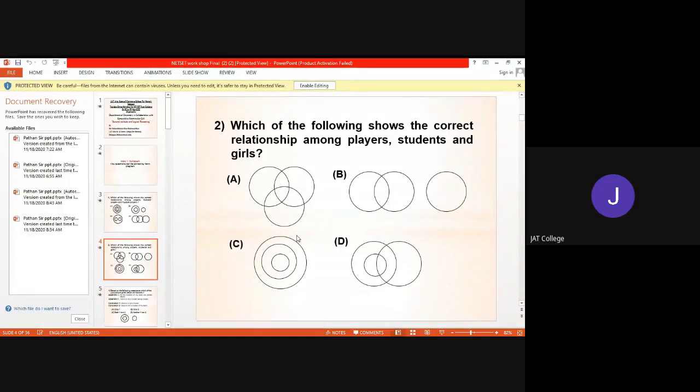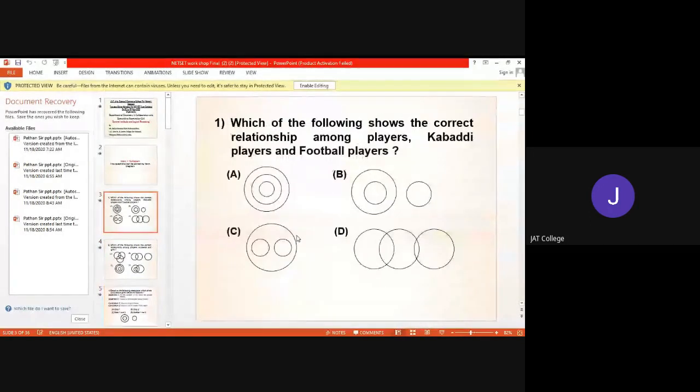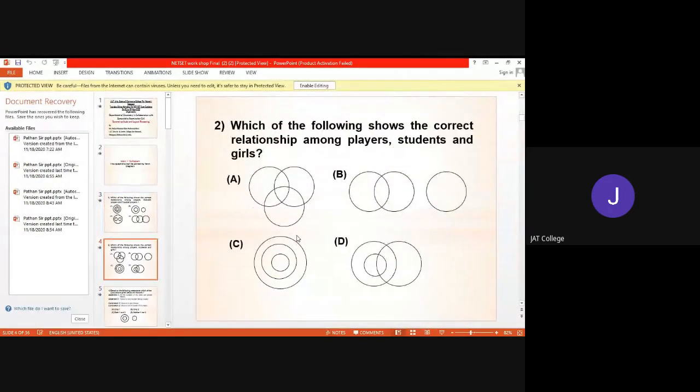In the second question, the correct relationship. Sorry. Which of the following shows the correct relationship among players, students and girls? So here three things are given. That's why we have to draw three circles.